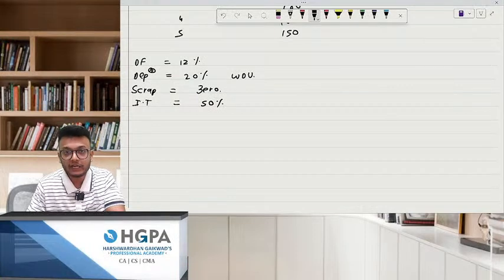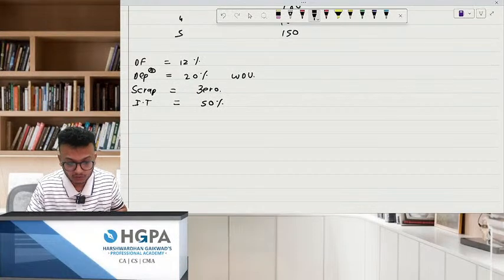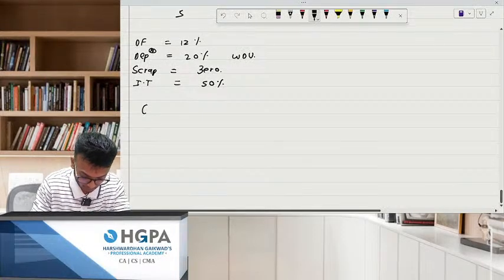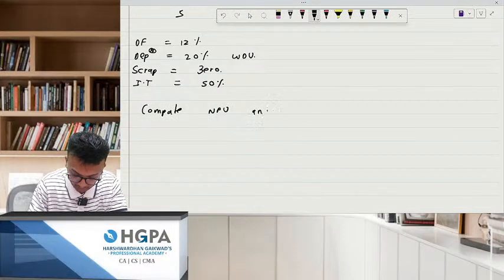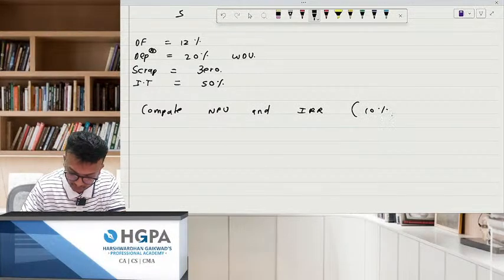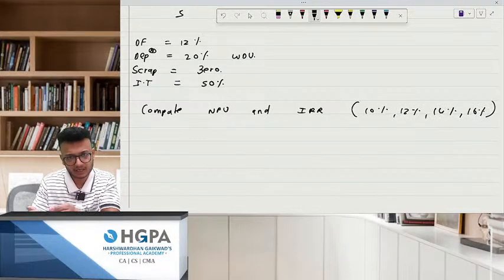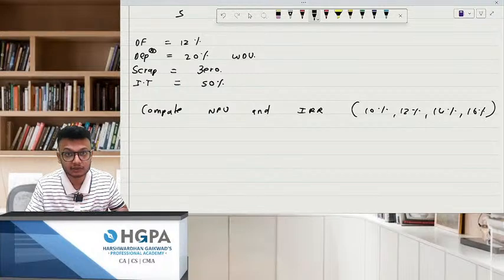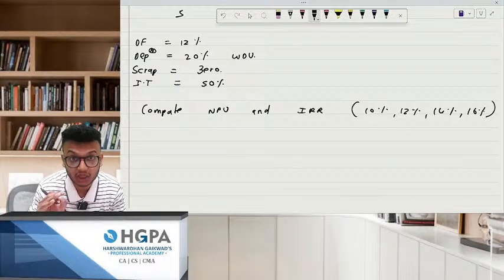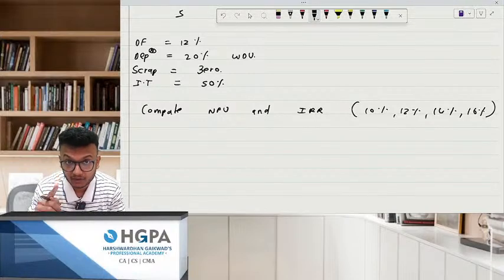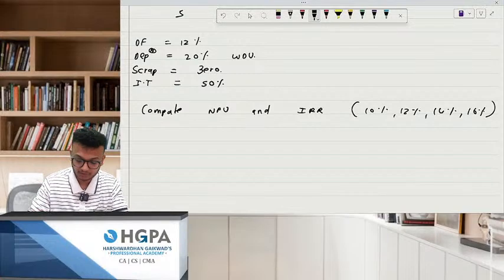Okay, now what we need to do, everybody pay attention please. First write down what you need to do. First compute NPV and IRR. For IRR they have given you the rates also: 10%, 12%, 14% and 16%. You need to take the last one, that will come negative only. But the main point in this is you need to compute the tax shield on the loss. I repeat, tax shield on the loss. The scrap is 0. So can we do this together?